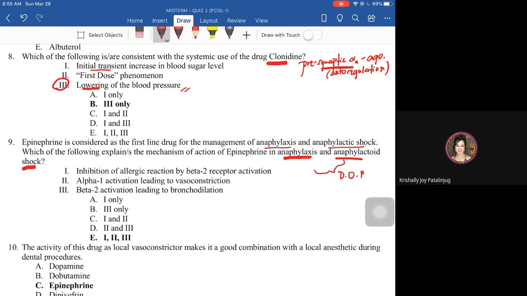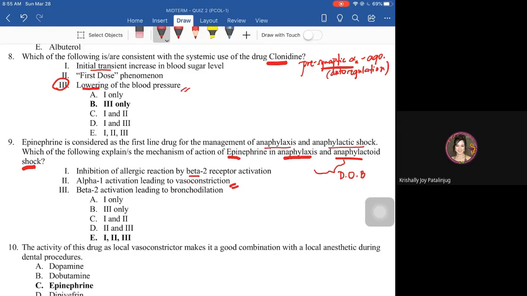Epinephrine, knowing that it has affinity towards beta 2, has the ability to activate beta 2 receptor, pwede siya gamitin to dilate the bronchioles.